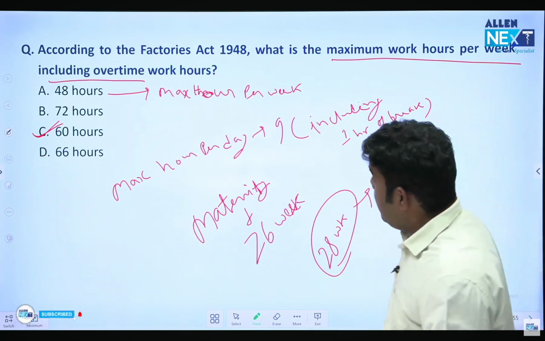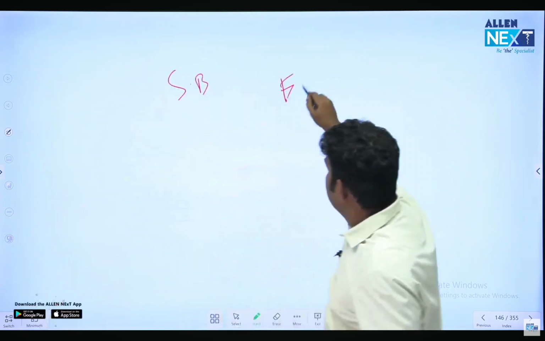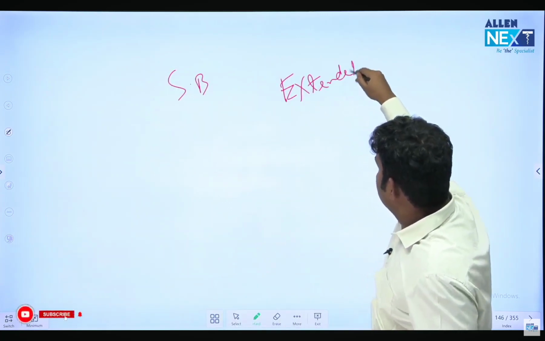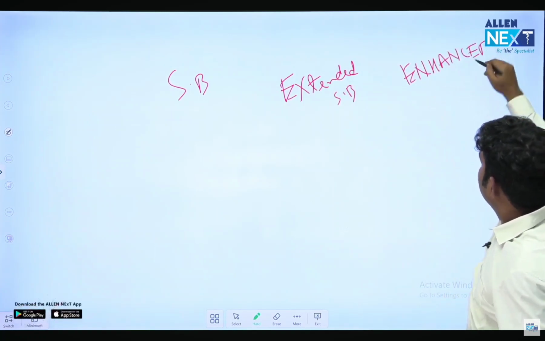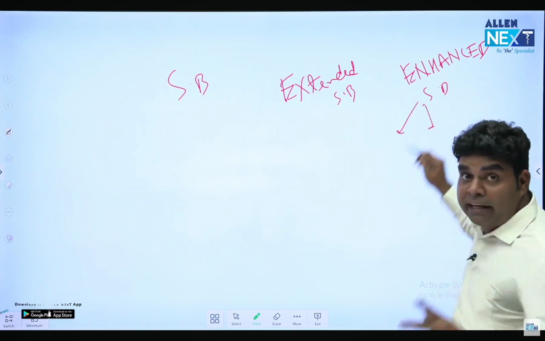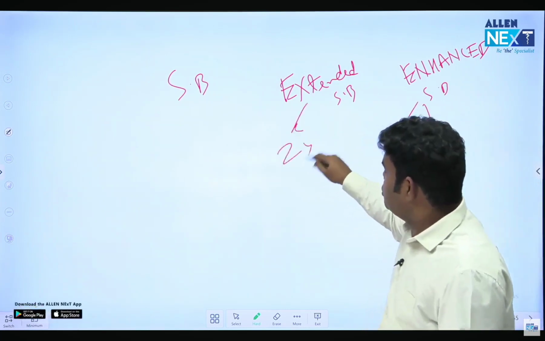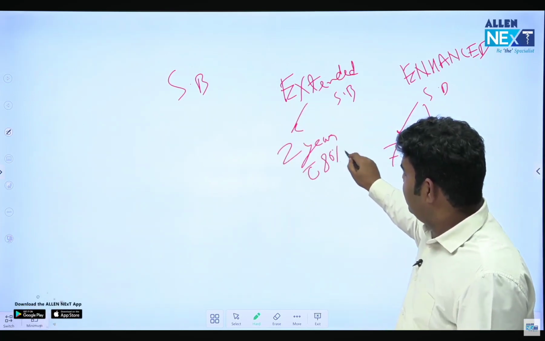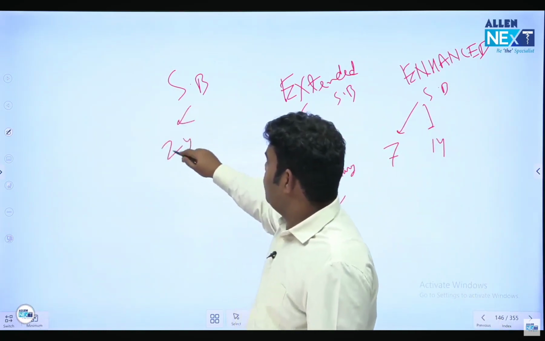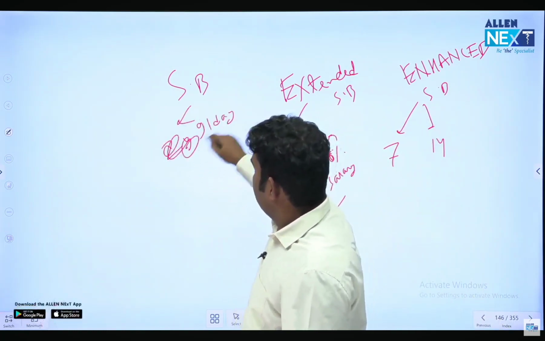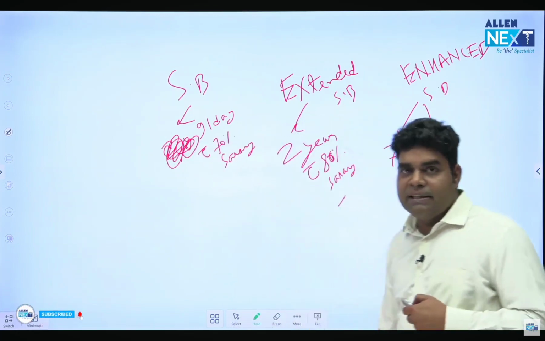Okay, best time. Now, remember, there are 3 benefits: sickness benefit, extended sickness benefit, and enhanced sickness benefit. These are 3 different things. Enhanced sickness benefit is for vasectomy, tubectomy, 7 day, 14 day. Extended sickness benefit is 2 year with 80% salary because it is given for 34 registered serious diseases. Sickness benefit is only 91 day, and in sickness benefit there is 70% of salary. Okay, so do remember these things.